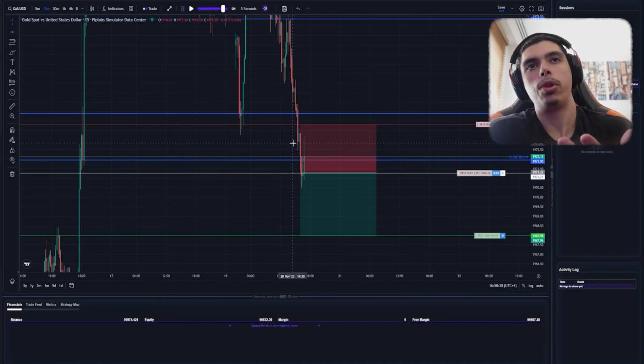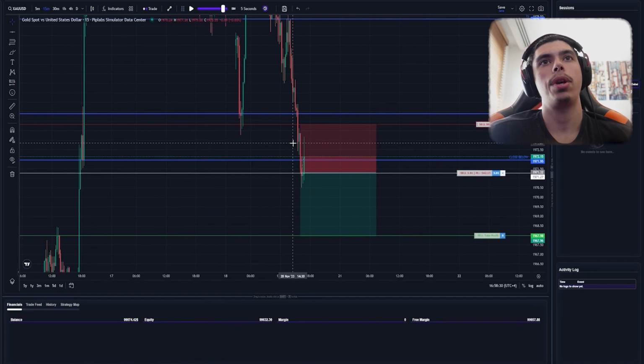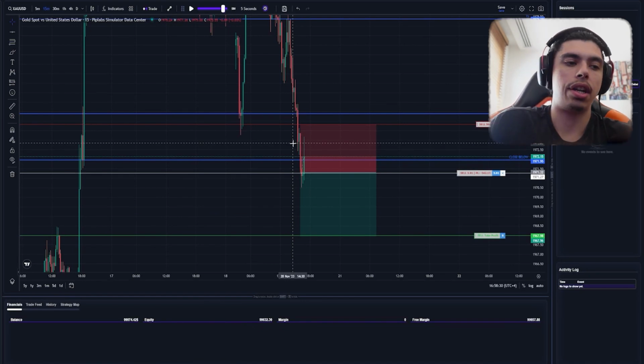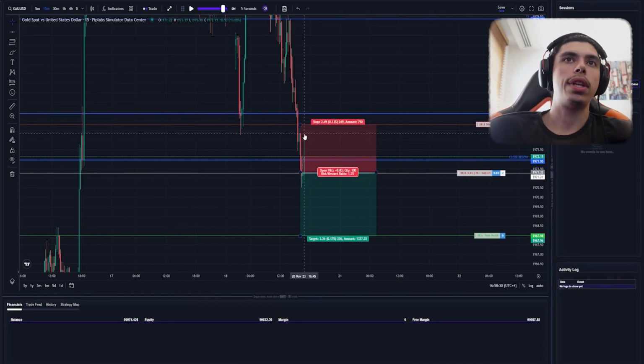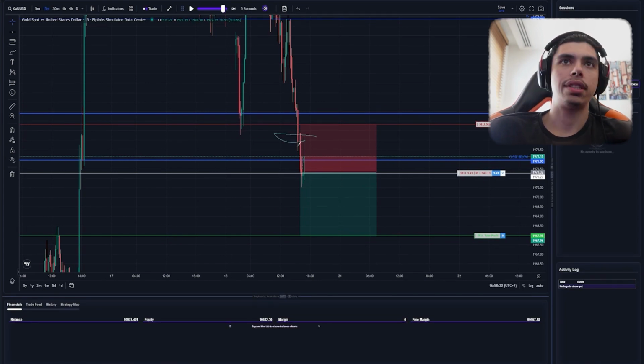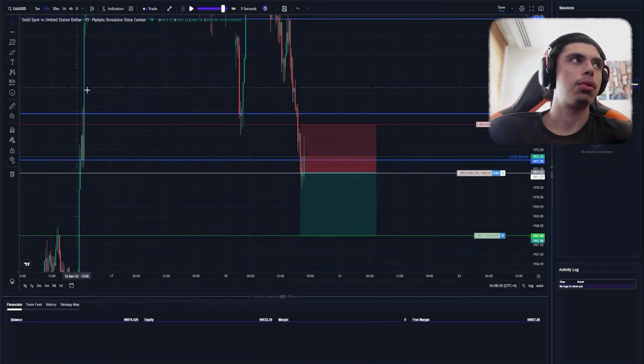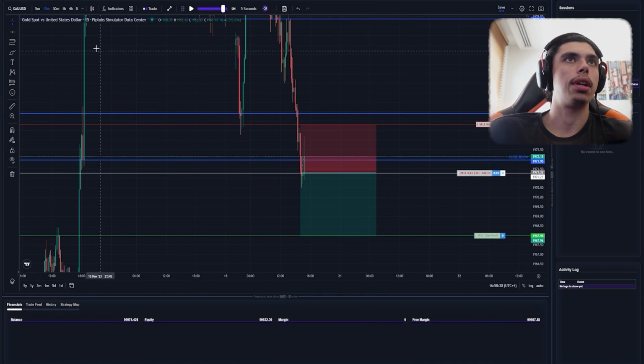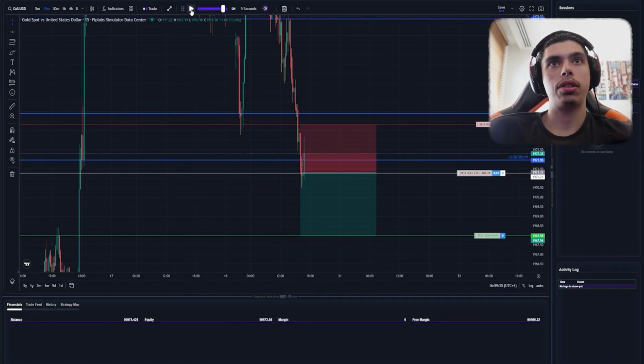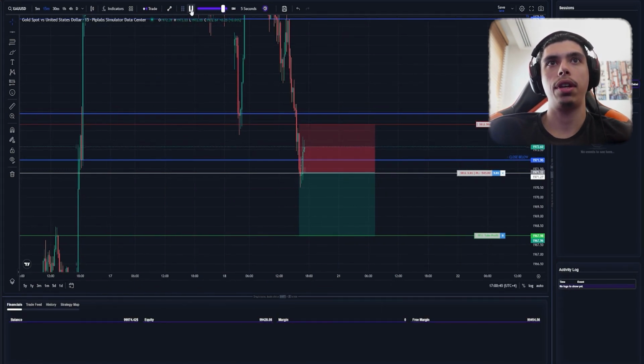And this is the problem with trying to sell the continuation. This is actually an insane lesson here, because without structure, there's nothing for price to respect. It'll probably just hit your stop loss. So selling lows without structure is where the issues become. This is extremely, extremely important. So it is respecting it so far. Let's hope it keeps rejecting and not do any funny business.